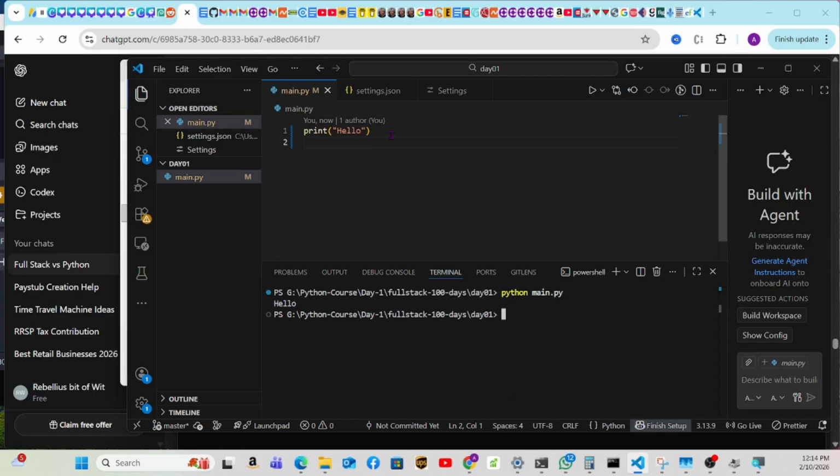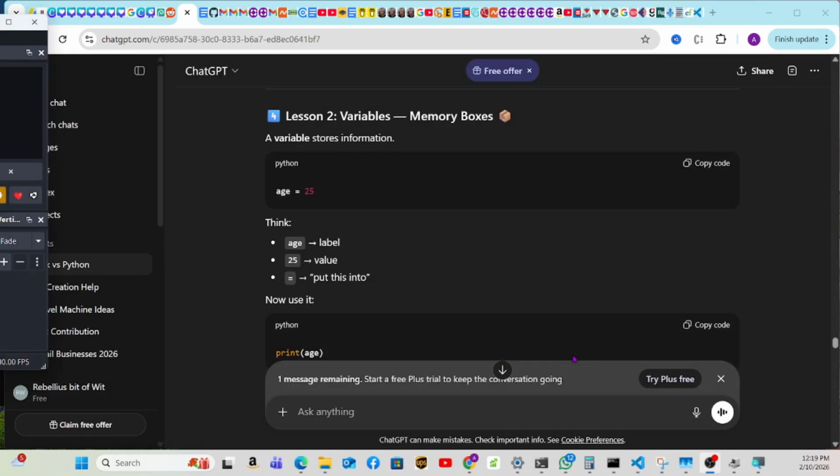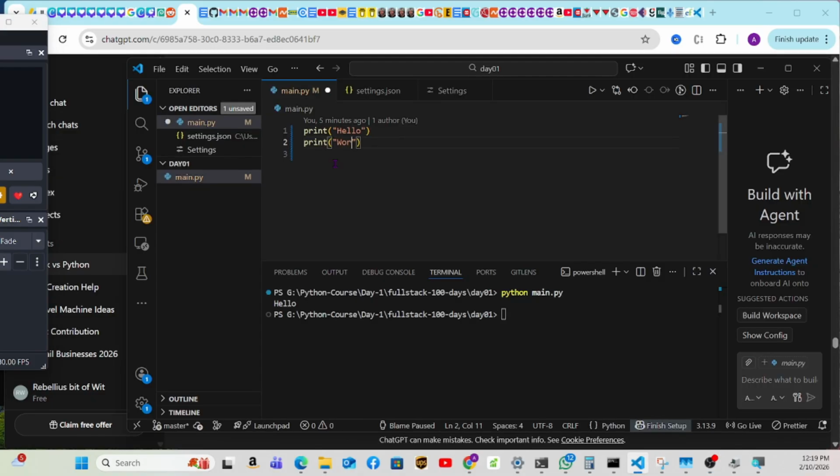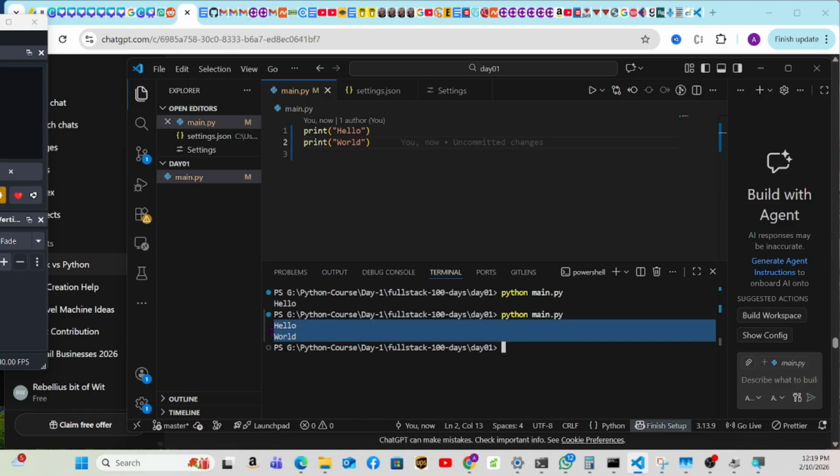So this is the things that we learn. We also learn print. Okay, so we're gonna continue the course. We also did here world, print world, and don't forget to Control S to save it. Now we're gonna go down here on the terminal and run it, and now you're gonna have here, as you can see, hello world. So the program runs properly.